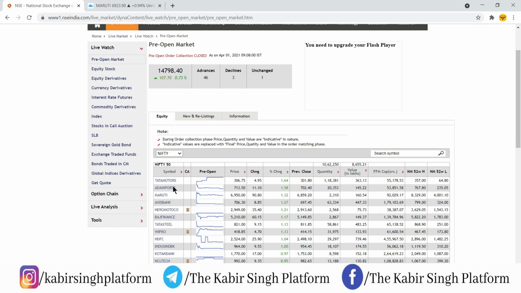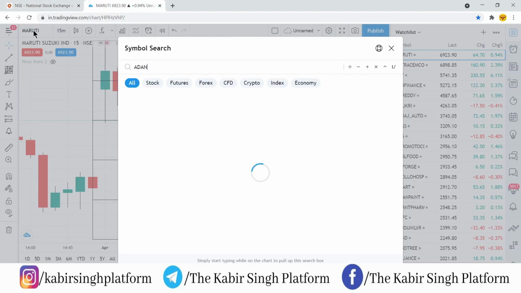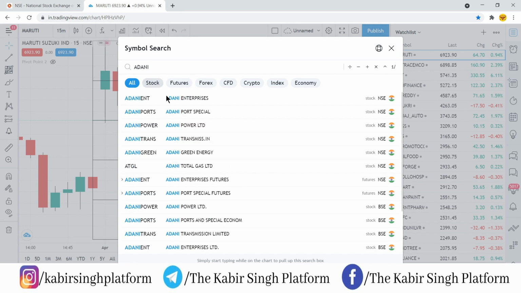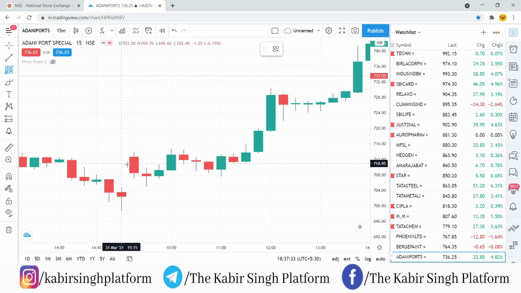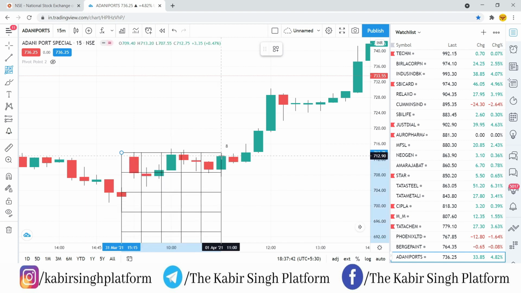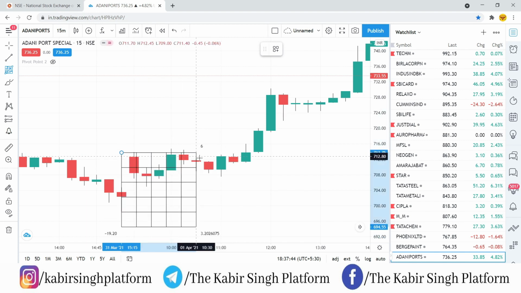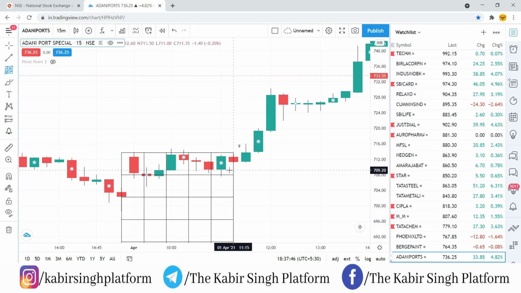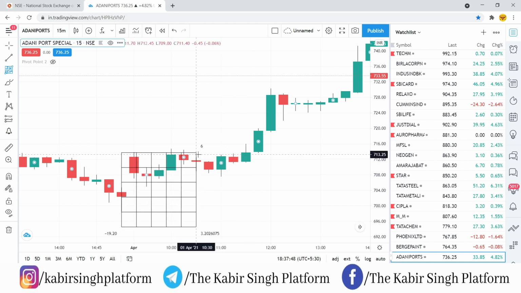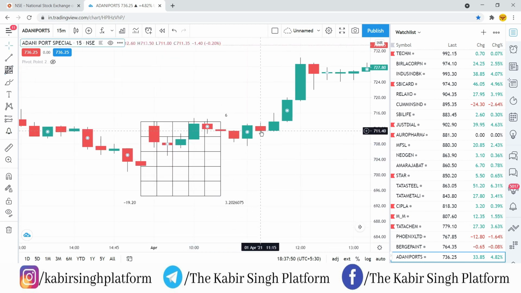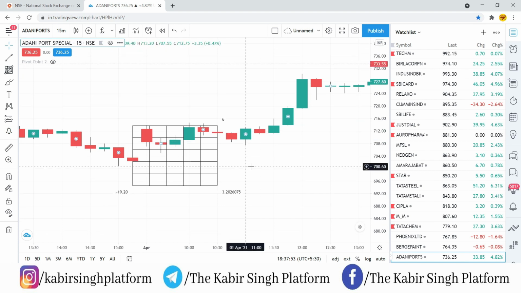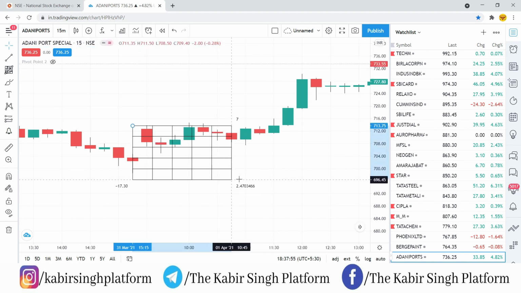Again, we'll see Adani Port here, and then Tata Motors is also what we'll see. So Adani Port. Okay, so again you have to select the GAN square. This is the first 15 minutes candle of the day. You have to plot your GAN square. This is looking like a red color candle. So the high of this should be on your GAN square level 1, and the low of this candle should be on GAN square level 3. That's how you have to plot it. So a little adjustment you have to do. Make sure that these levels are correctly plotted.